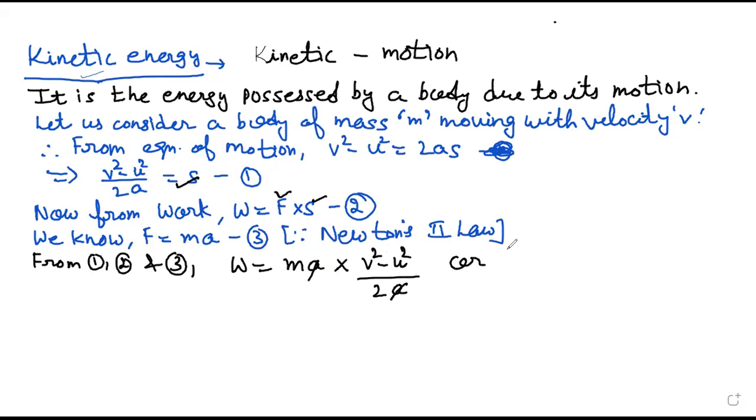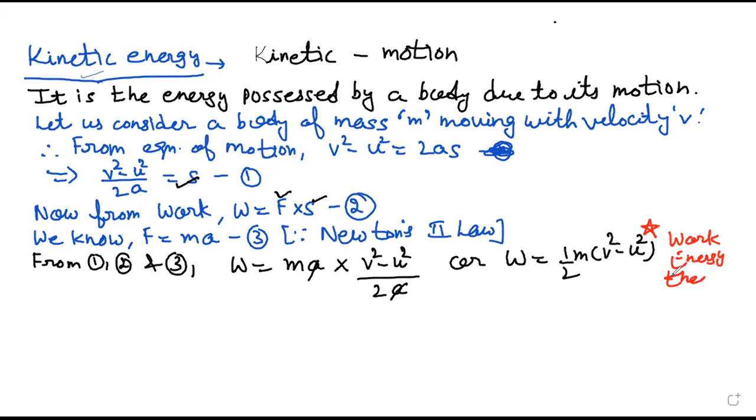So work done is equal to 1 by 2 m (v square minus u square). So dear children, this is a very, very important relation. This is also known as the work energy theorem.